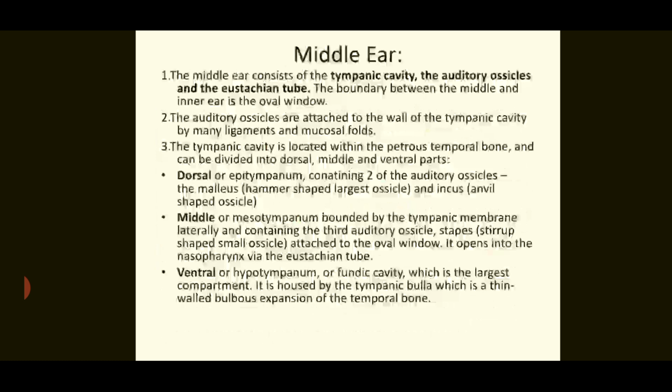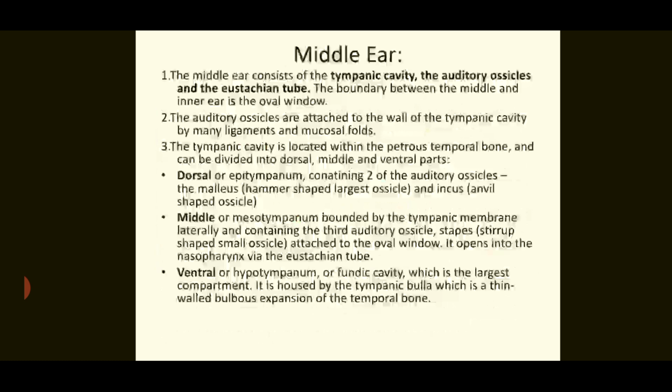Now, the middle ear. The middle ear consists of the tympanic cavity, the auditory ossicles, and the Eustachian tube. The boundary between the middle and the inner ear is called the oval window. The auditory ossicles are attached to the wall of the tympanic cavity by many ligaments and mucosal folds.